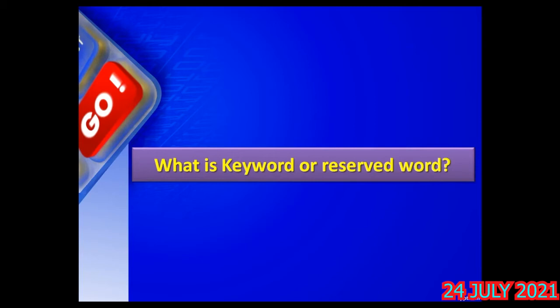Suppose you use another word which is not present in the dictionary, it is not a reserved word. It is not a keyword. That word may be used in your community, among your friends circle, but its meaning is not available in the dictionary. So such words whose meanings are known to the dictionary, here also such words which are known to the Python interpreter are called keywords or reserved words.